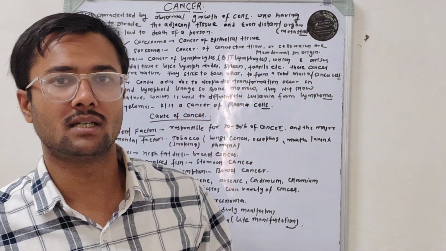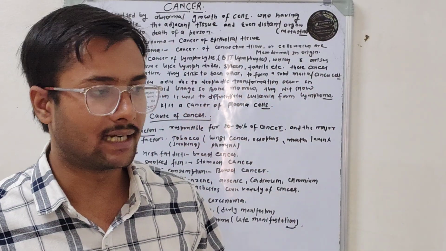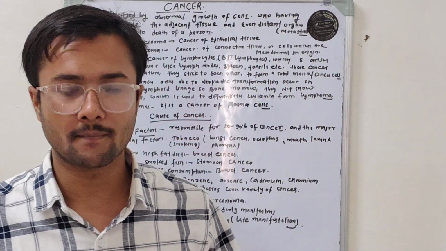Okay, so we can classify cancer by some different criteria. One of the common cancers is carcinoma. We call a cancer a carcinoma when it originates from epithelial tissue.